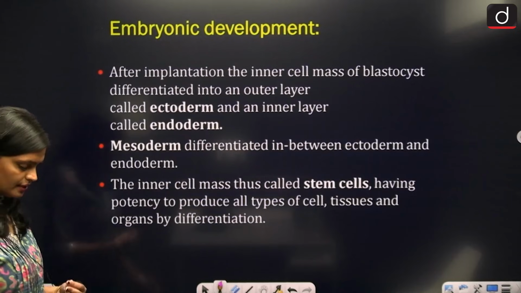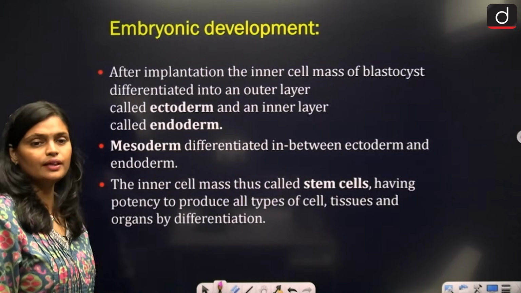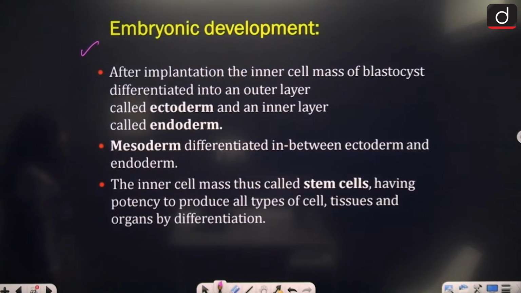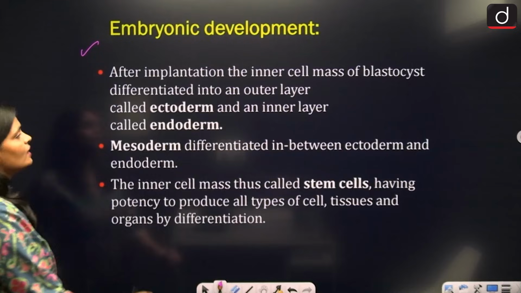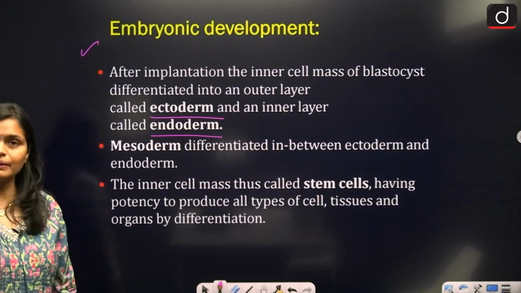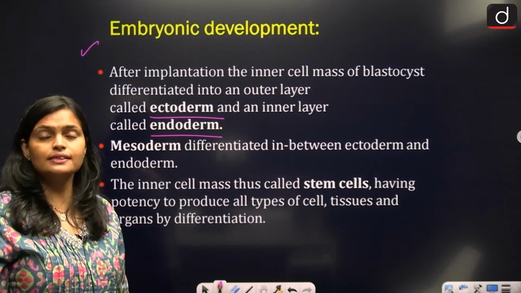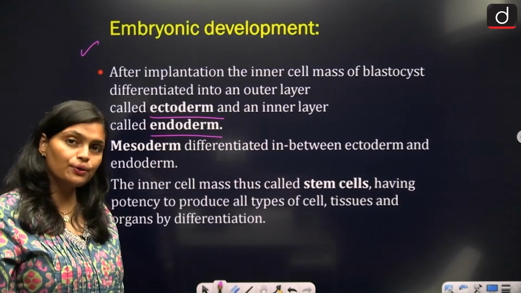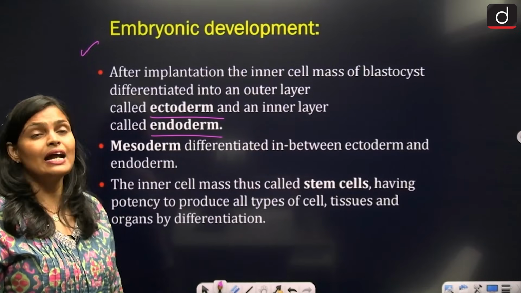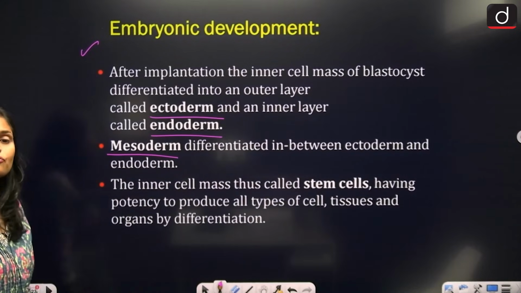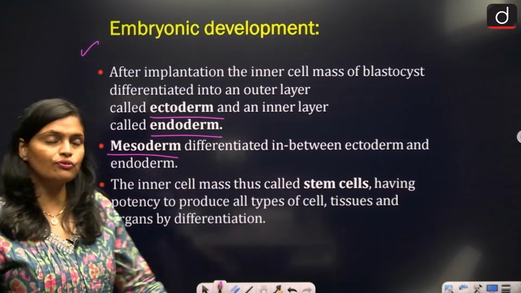Now embryonic development. What is embryonic development? After implantation, the inner cell mass of blastocyst differentiate into an outer layer called ectoderm and endoderm. So once the implantation done, again the inner cell mass which develops into the embryo, the outer layer of the inner cell mass form ectoderm, the inner cell mass form endoderm, and the middle one form mesoderm. So basically these are the three germ layer from which the whole body organ form.